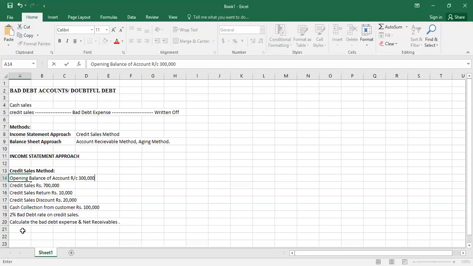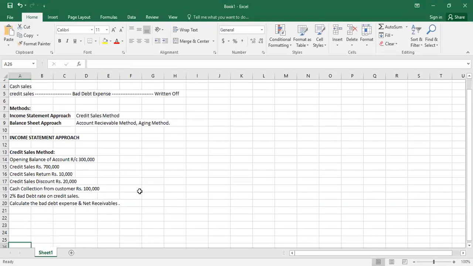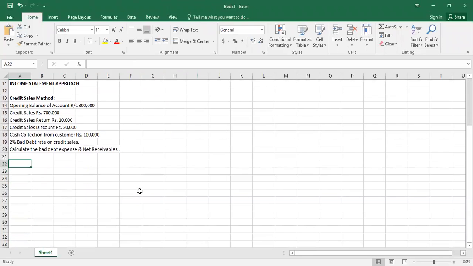Now the first part to calculating bad debt is to pass the journal entries. So I'm writing here step one, just for your understanding. We have to pass journal entries. You have to prepare a formal journal, but here we are doing it roughly. For credit sales, we all know we have account receivable debit and sales credit. So account receivable is rupees 7 lakh and sales credit is rupees 7 lakh.